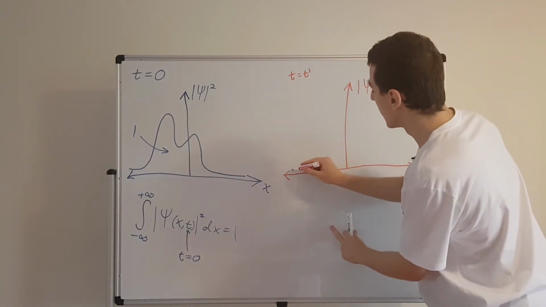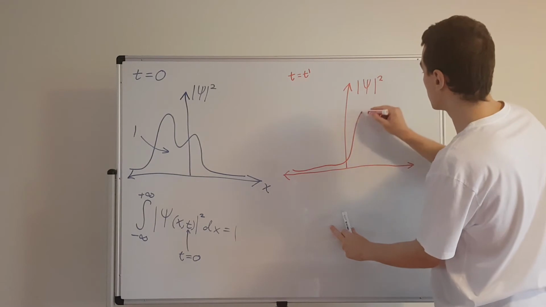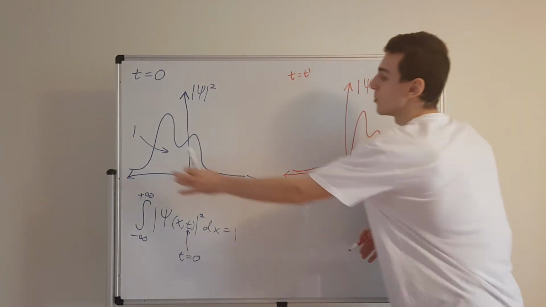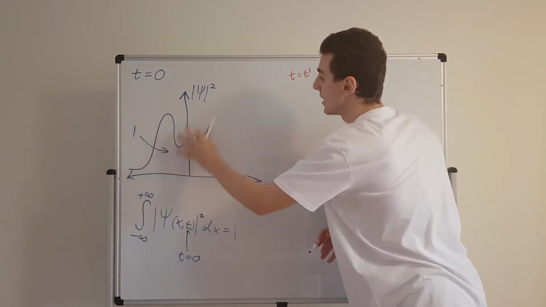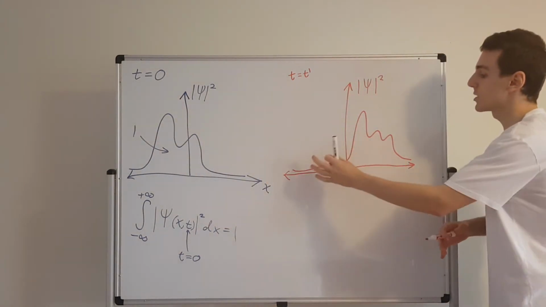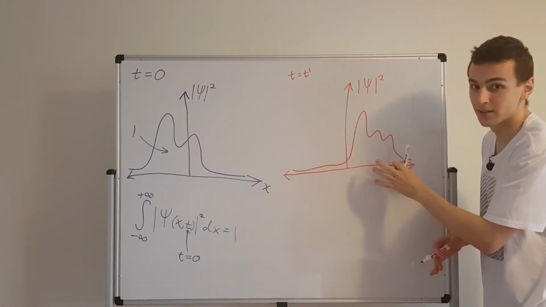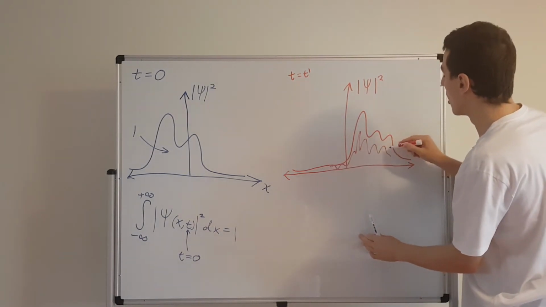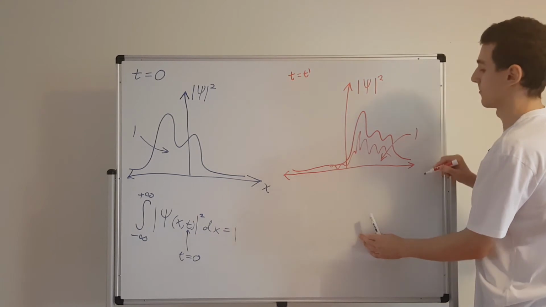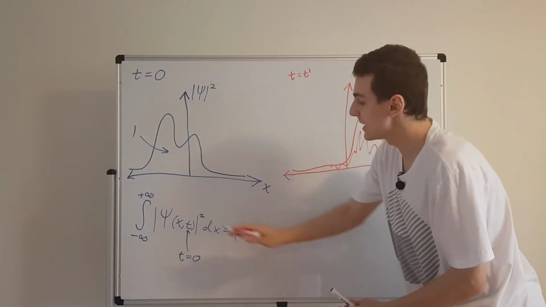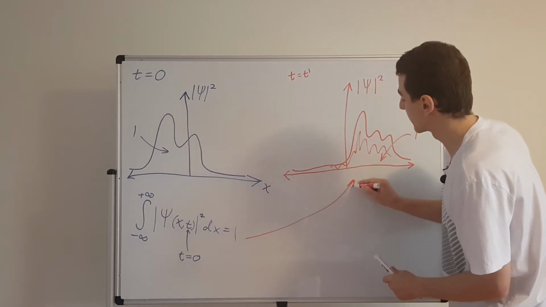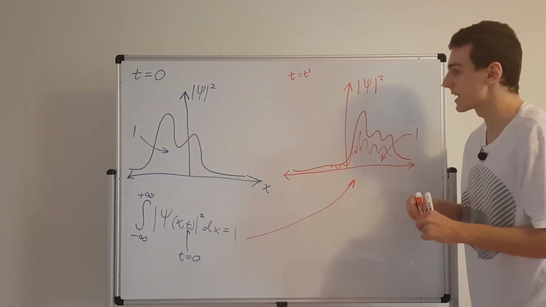And let's say all of this has shifted over, and now it's over here. It's clustered around over here, and as time progresses, it's actually moved over to the right. So all of this area underneath also has to equal 1. So this normalization condition holds for this guy as well. So this is satisfied. Now, why is this the case?